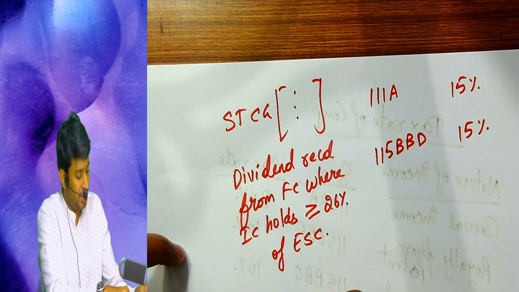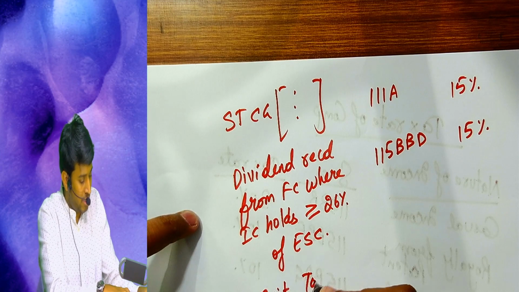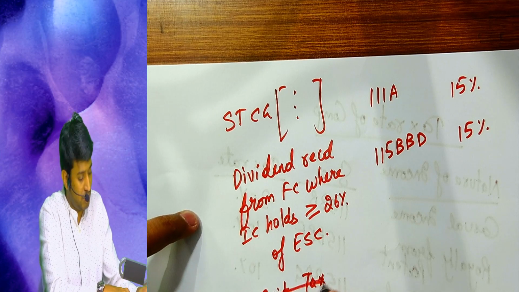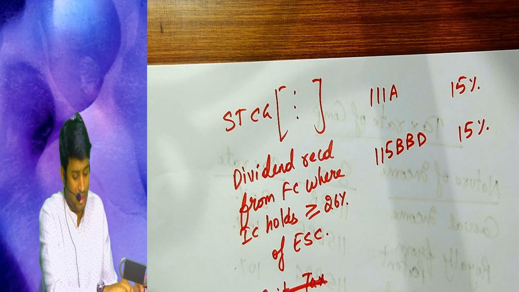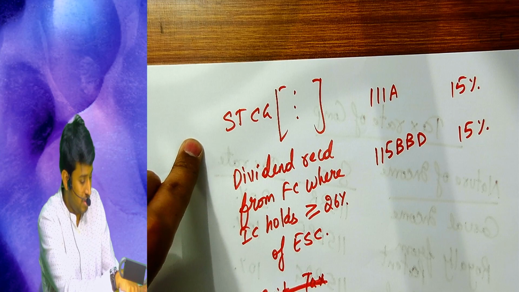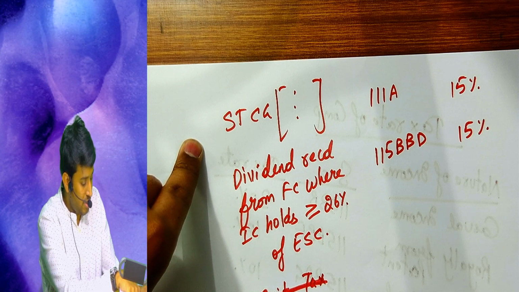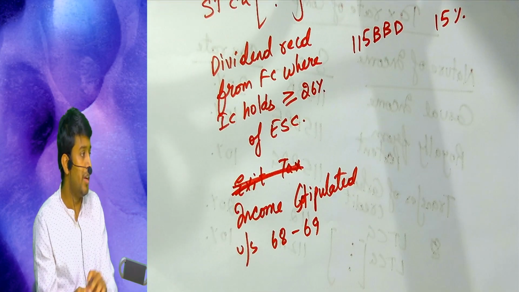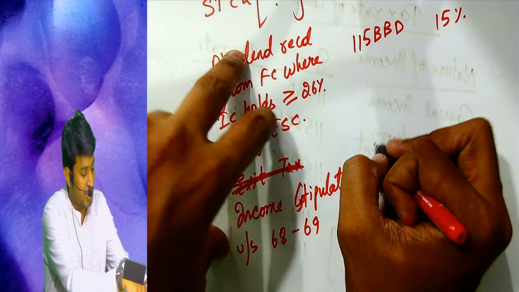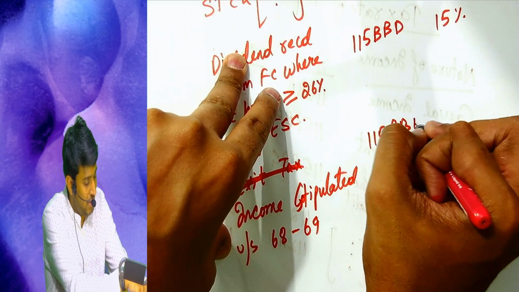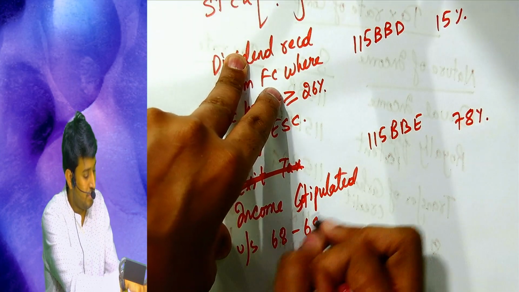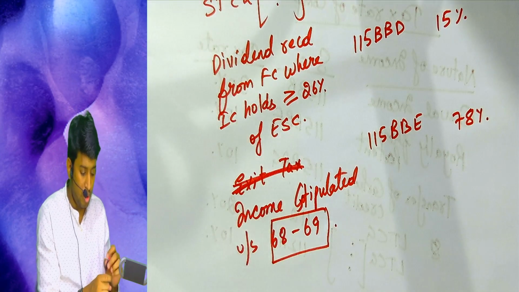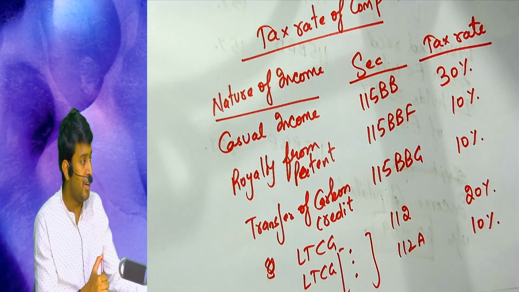And exit tax, today we'll be covering. Leave exit tax, that's not relevant. Then comes incomes stipulated under section 68 to 69. Income stipulated under section 68 to 69 is covered under 115BBE, 78%. So these are called special rate incomes.